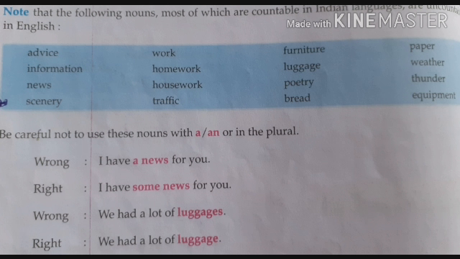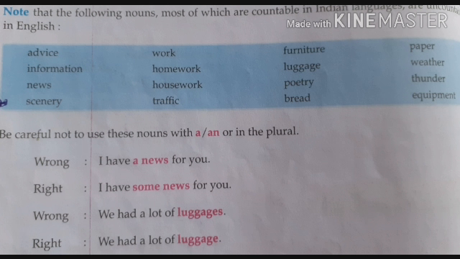Come on, the example for better understanding. Be careful not to use these nouns with a or an, or in the plural. Don't use them with a or an, or in the plural form. Look at the example: I have a news for you. We can't say a news, because news is uncountable and is not used with a.